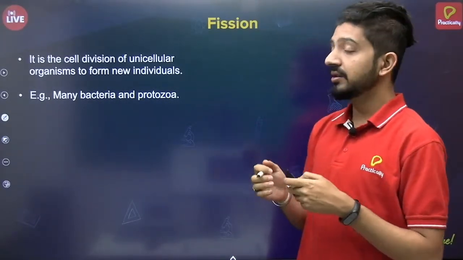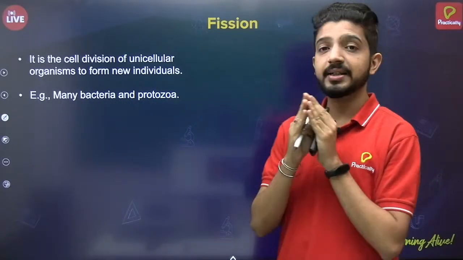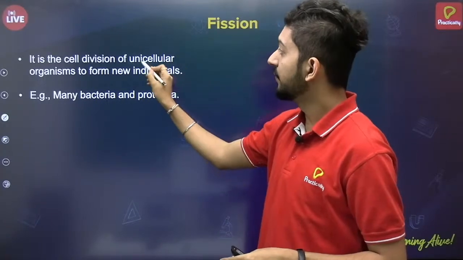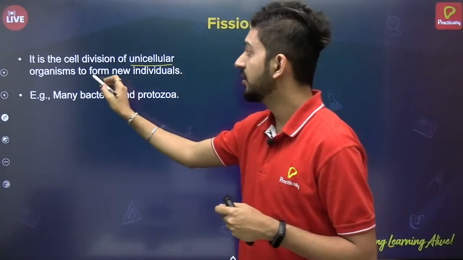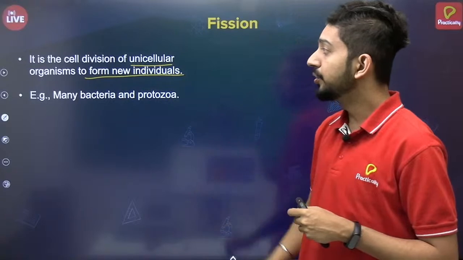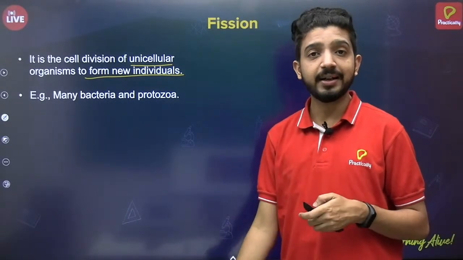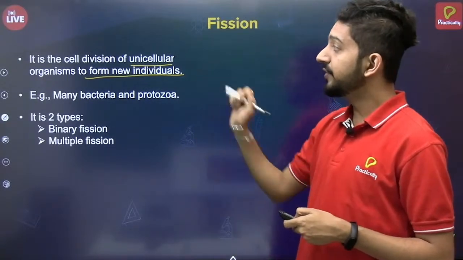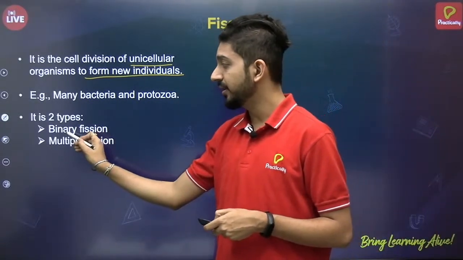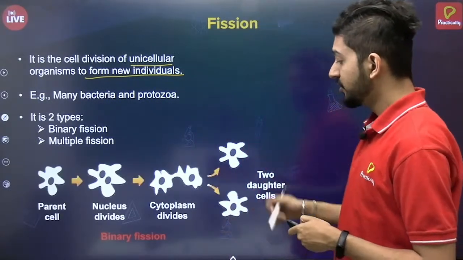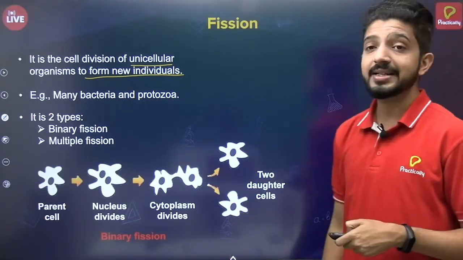So fission, as the word says, is basically dividing into two parts, in which a unicellular organism divides to form new individuals. The examples for this are bacteria and protozoa. Now fission is also of two types. We have binary fission and we have multiple fission. For binary fission, the best example is amoeba.